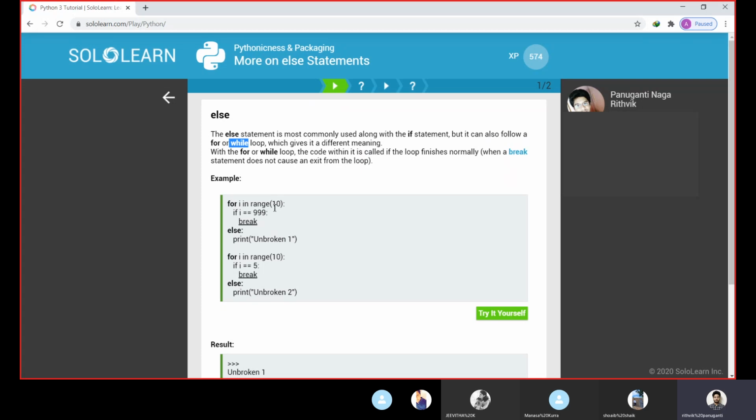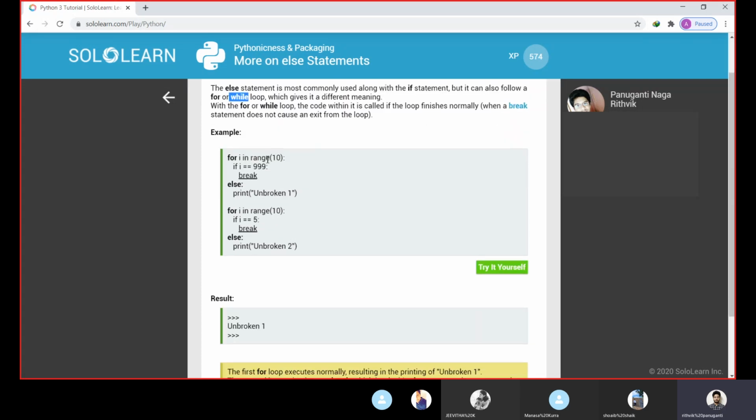For i in range of 10, so i will iterate from 0 to 9. If i is equivalent to 999, break, else print unbroken 1. Remember, whenever this program is executed, we will see unbroken 1 in the output. So how does this execute?